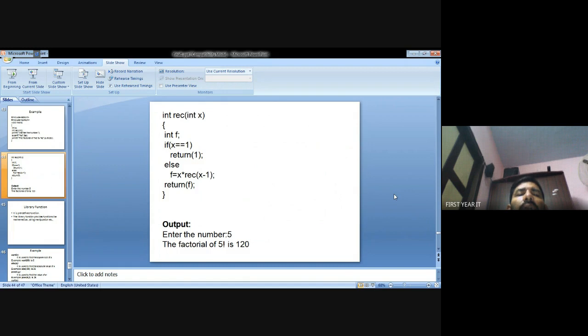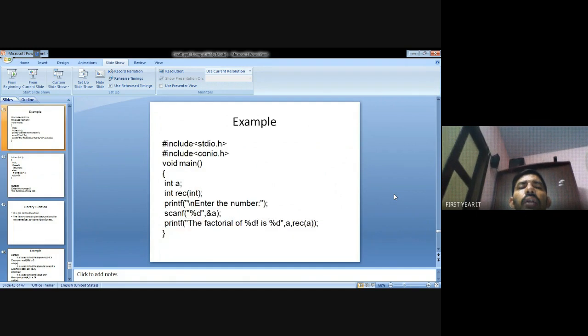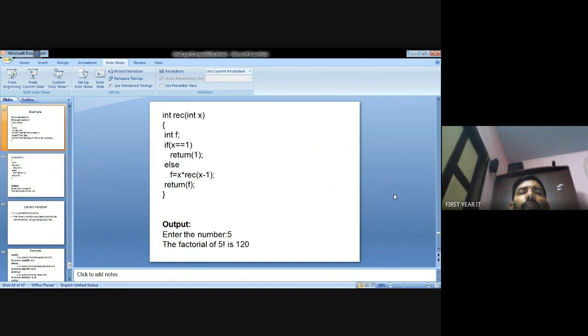So x value is 5 into 5 minus 1. So 5 into 4 into 3 into 2 into 1, that is totally 120, the 5 factorial. 1 factorial, 2 factorial, 3 factorial, 4 factorial, 5 factorial. Totally 120. This is a factorial using recursive functions. Function into functions, that is called recursive functions.